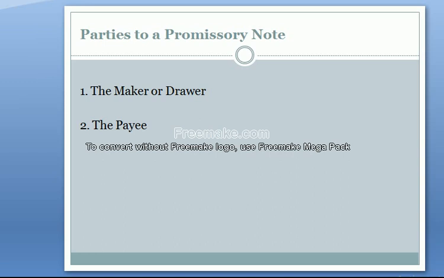Look, I am a borrower. If I take a $1 lakh loan from you and I issue a promissory note that I will return this money after 60 days, now I issued the promissory note. So I am the maker or drawer. To whom do I issue this? To you people. So you are called the payee.